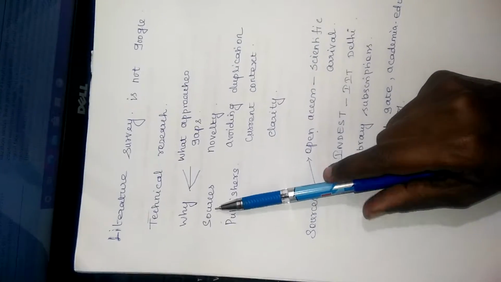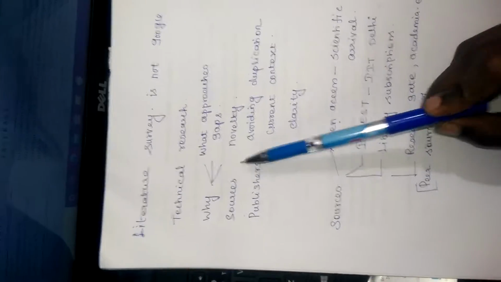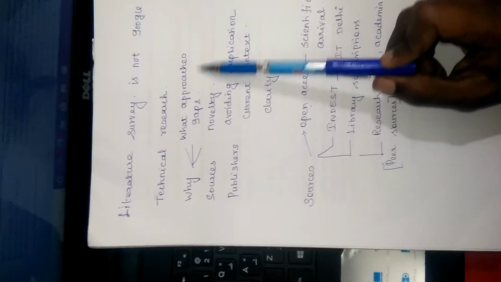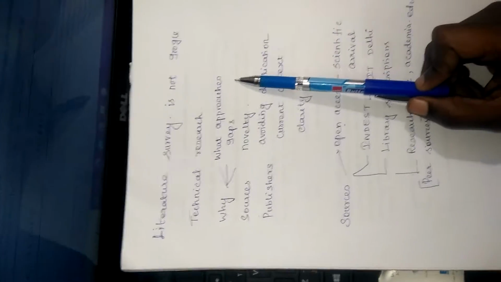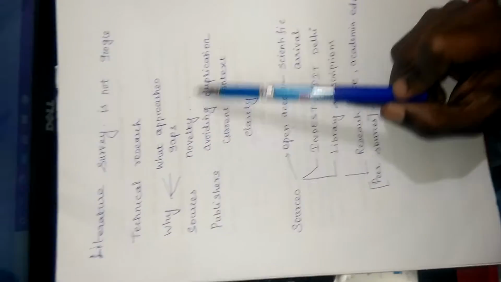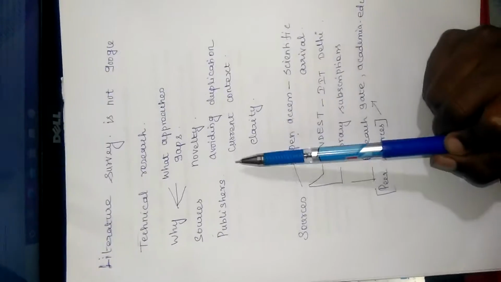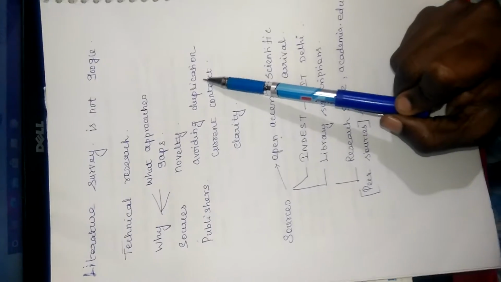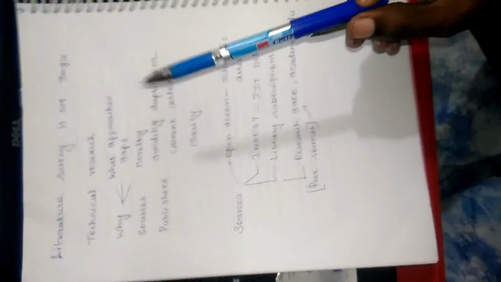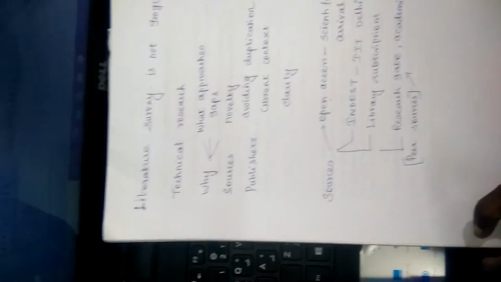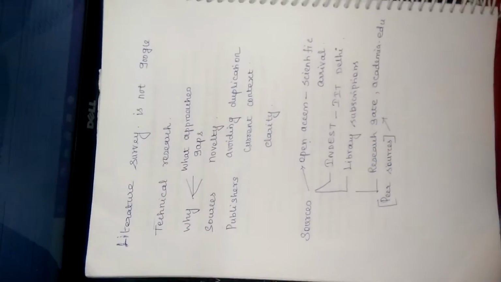The why part contains many things. The first thing is you should be aware of the different approaches focused on your particular area, then what the gaps are and what your novelty is for doing that particular project. It should not be a copy of others' work, and there should be some clarity. Once you are clear about these focused points, then only you can get a good idea about your literature.